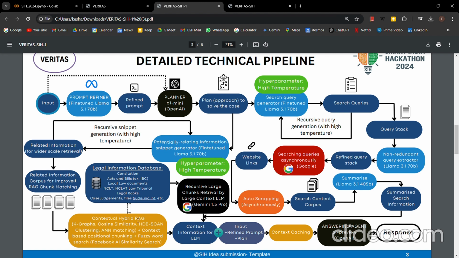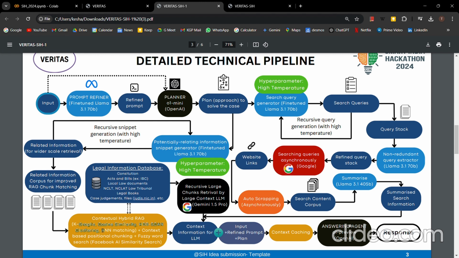We are also using word based matching, right? So we combine RAG and word based matching. We use something called hybrid RAG, which is a combination of both. And we are not only using hybrid RAG, there is a new technique known as contextual hybrid RAG. So we are using that, where we combine hybrid RAG along with a particular context which is given to each chunk of the RAG, so that it can well represent the thought that we are looking for. So we are using contextual hybrid RAG.